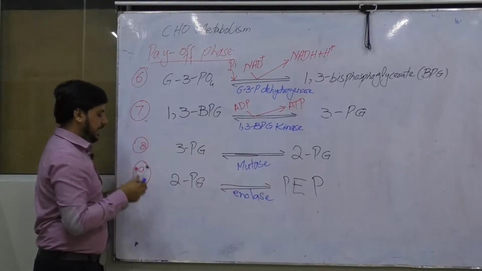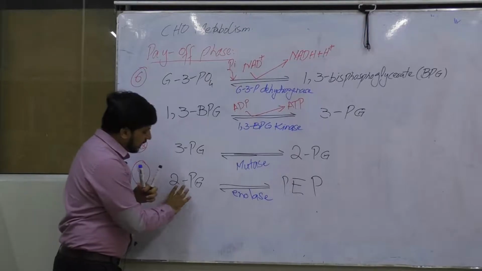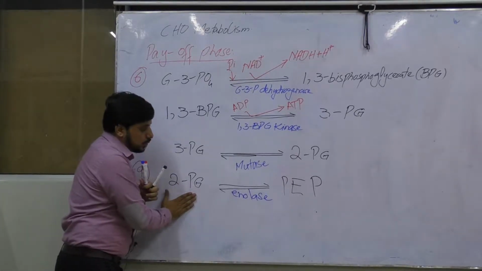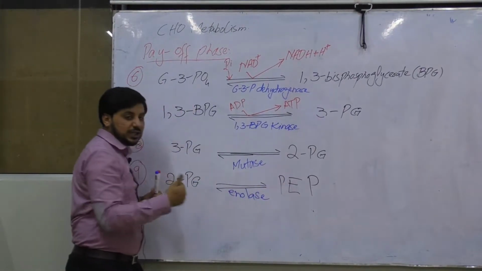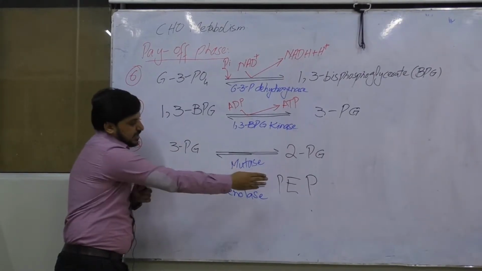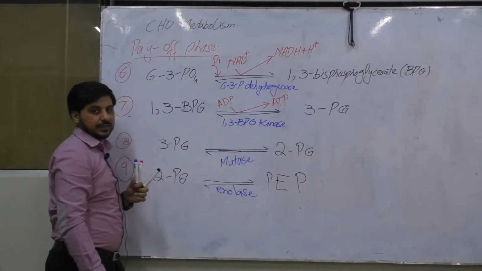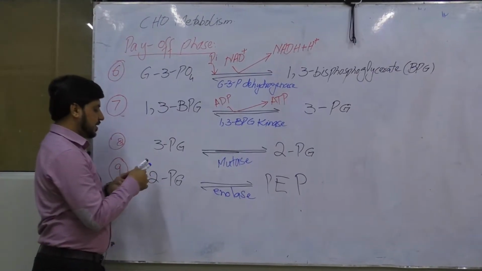This enzyme simply converts this molecule into an alcoholic, phosphoenolic form, and we name it phosphoenol pyruvate. Then comes the last chemical reaction.